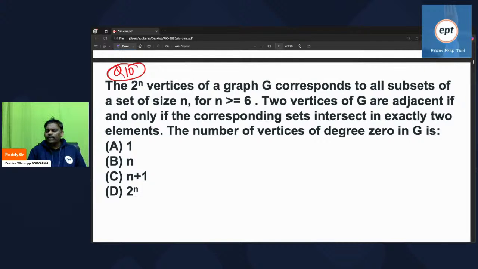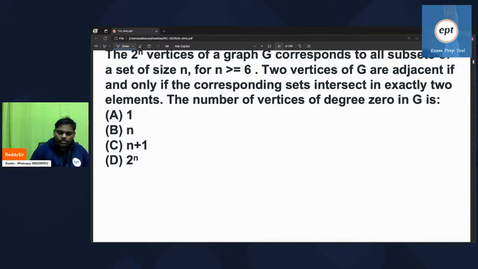Whenever these kinds of problems are given, the minimum thing you can do is take one example and check. When formula-based questions are given, take one example and check. If really required, we will go for a proof. Here n is equal to 6, so 2 power n vertices correspond to subsets.